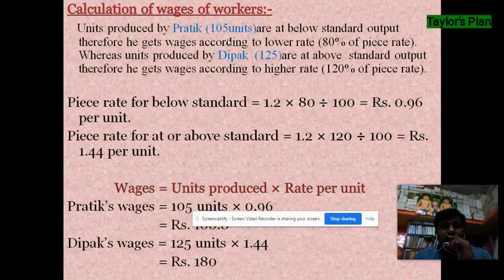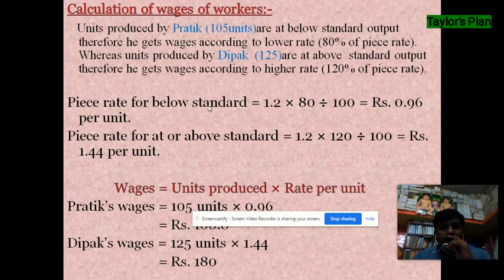Here Pratik produces 105 units, which is below the standard output, therefore he gets wages according to the lower rate, that is 80% of the piece rate. And Deepak produces 125 units, which is above the standard output, therefore he gets wages according to the high rate, that is 120% of the piece rate. So firstly we have to calculate the piece rate below standard output and the piece rate for at or above standard output.